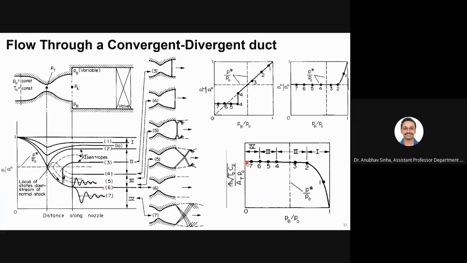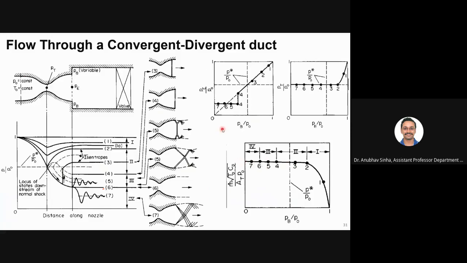Basically, when you talk about supersonic flow, you are increasing the velocity, but density is also decreasing. Overall, your mass flow rate remains constant as long as P naught is constant. P naught you have to maintain constant. That is the only criterion here. So as soon as you reach P star, after that your mass flow rate becomes constant.